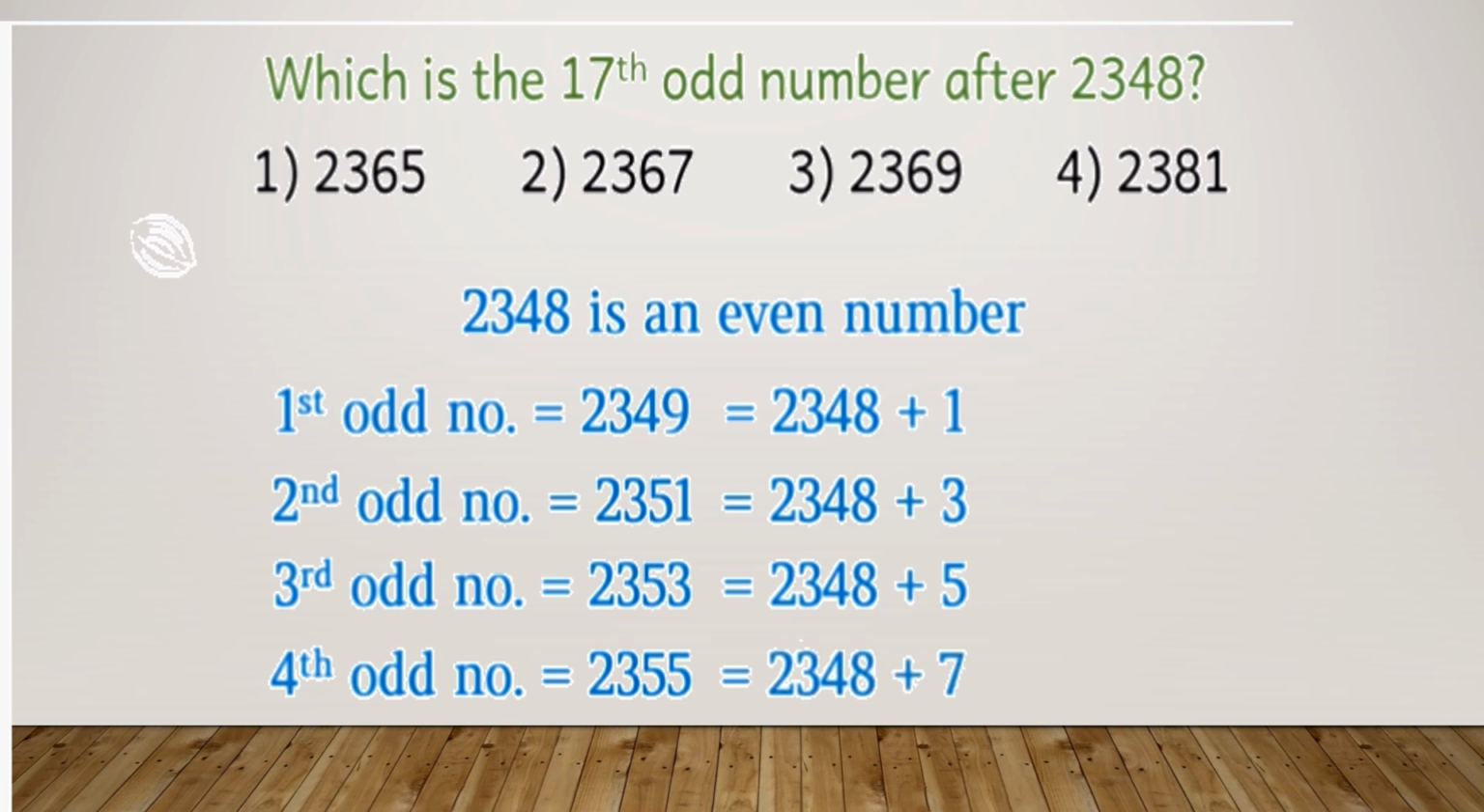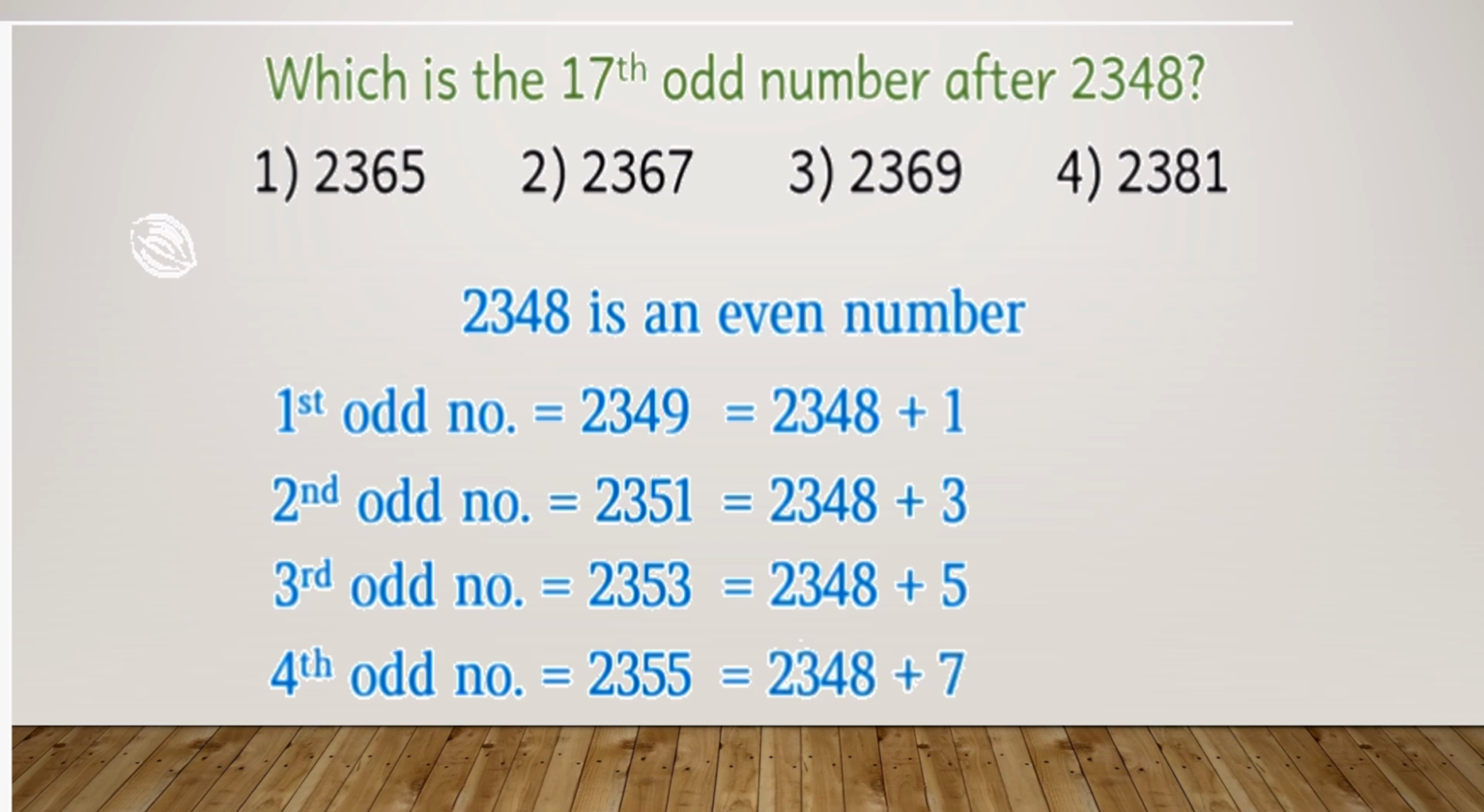Then 50 will be an even number. So 51 will be the second odd number. 52 will be an even number. After that 53 you will get, that is the third odd number. Then 54 comes, that is also an even number, so you're not taking that. So we're just talking about the odd numbers that you're going to get after 2348. So the fourth odd number is 2355.